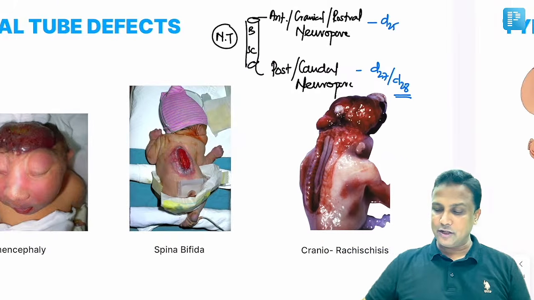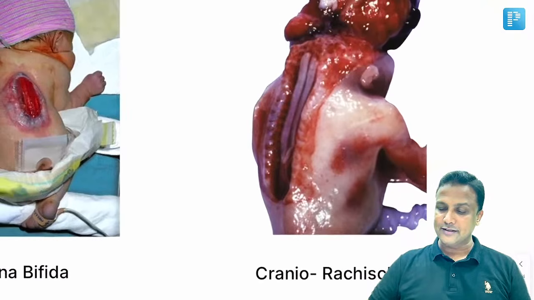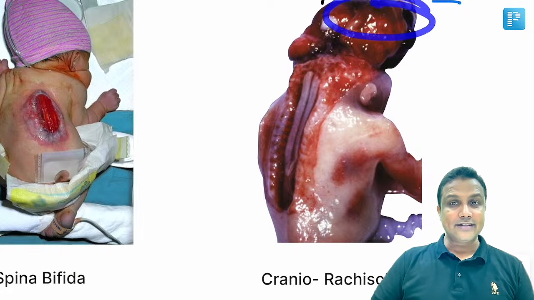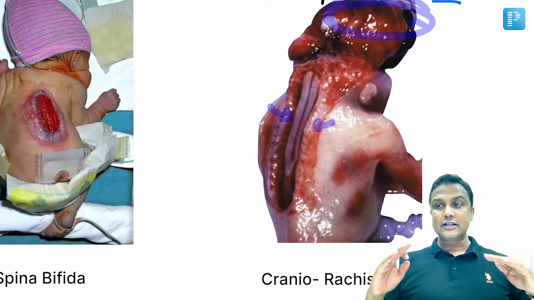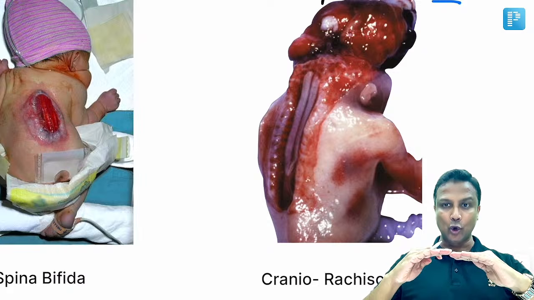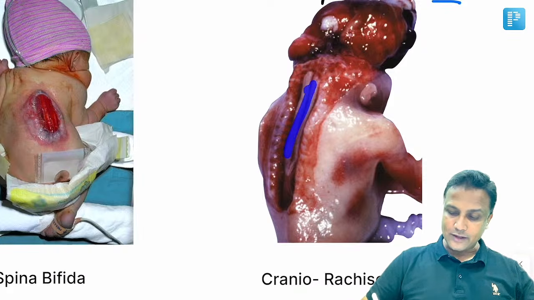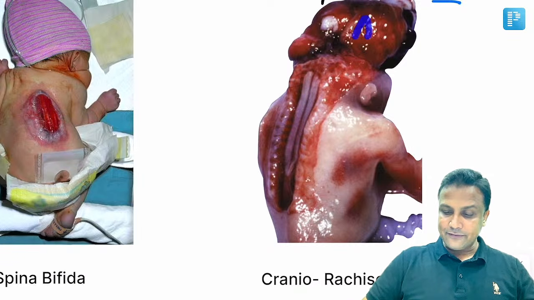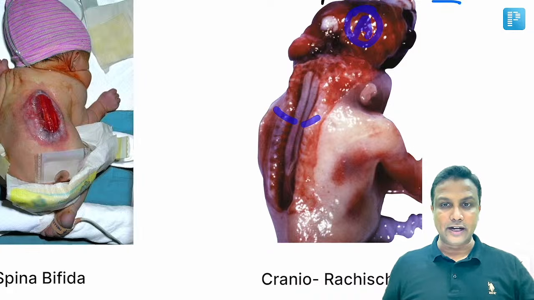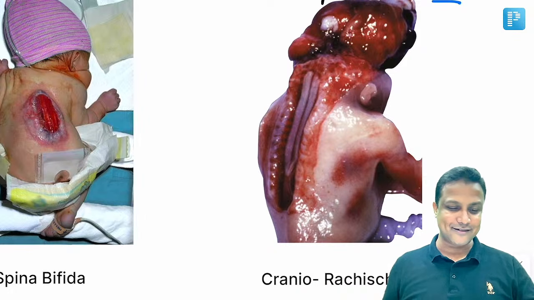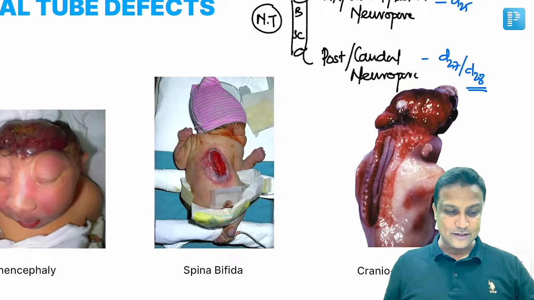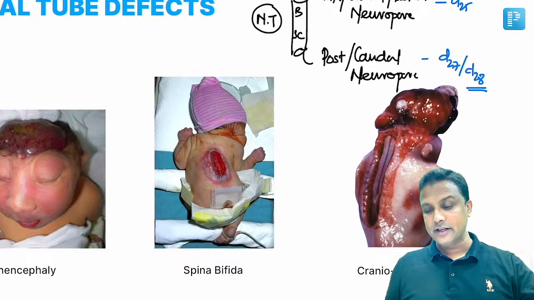And this was the image which was actually given in your FMGE exam, where you are able to see the anencephaly also, as well as the vertebrae. The spinous process of the vertebra is not closed there, and you can clearly see the spinal cord is exposed outside. The anencephaly, along with the bony defect of the vertebrae here, is nothing but craniorachischisis. Is it okay? So please take care about this one, sir. Are you clear with this one here, sir?